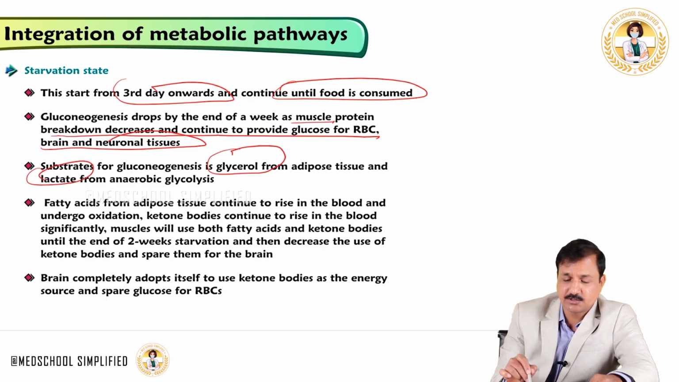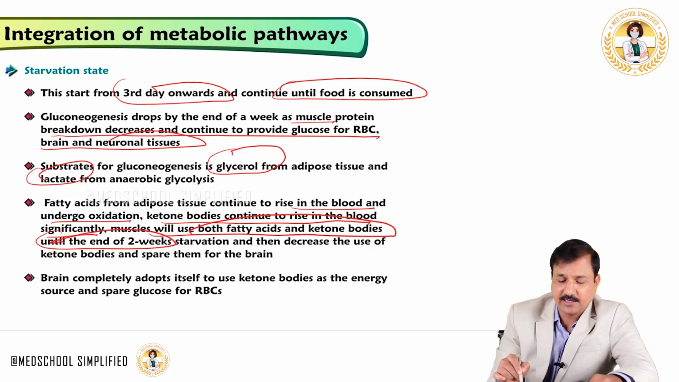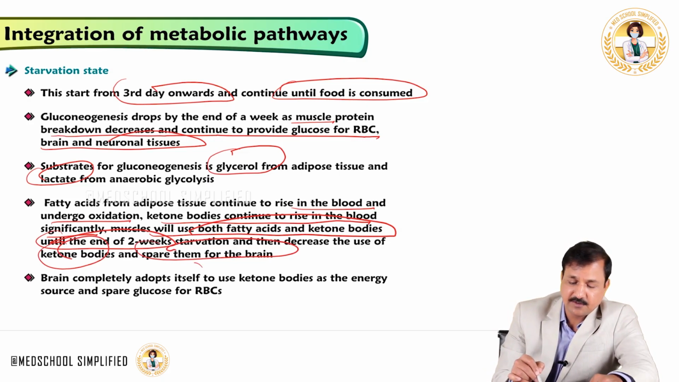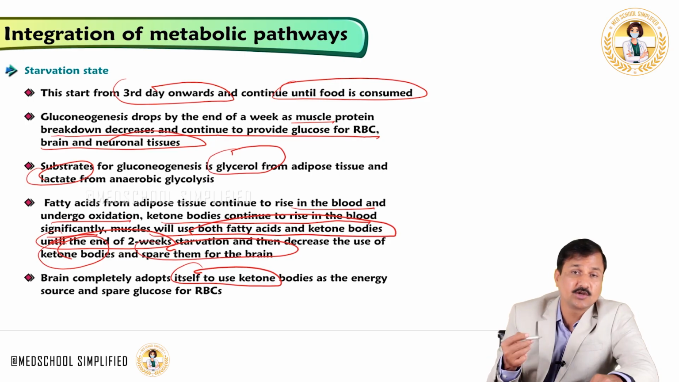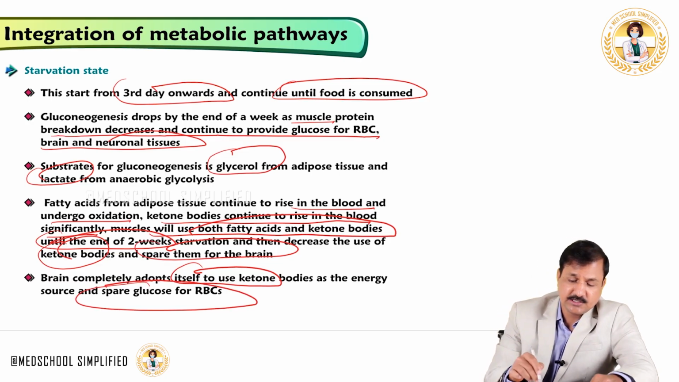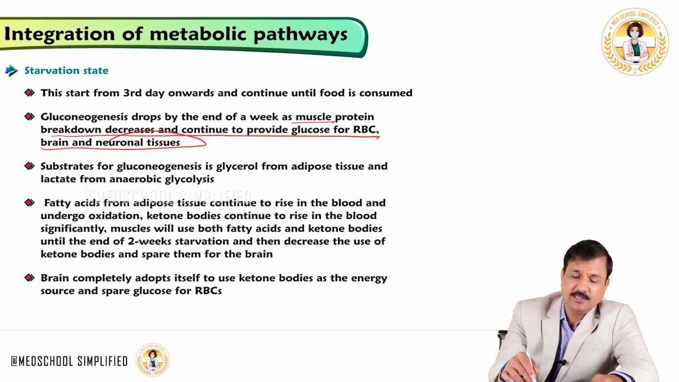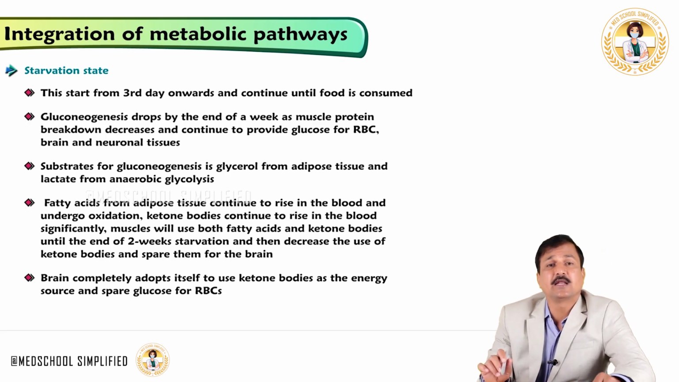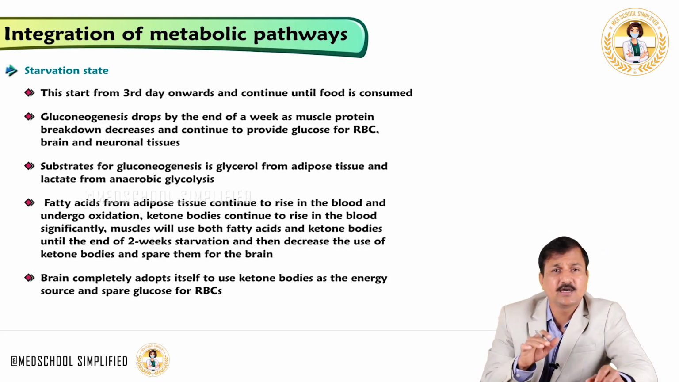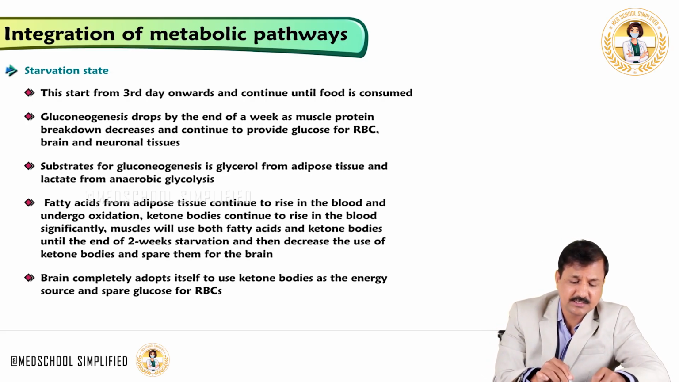Fatty acids from adipose tissue continue to rise in the blood and undergo oxidation, and ketone bodies continue to rise in the blood significantly. Muscle will use both fatty acids and ketone bodies until 2 weeks of starvation, and then muscle will decrease its use of ketone bodies and spare them for the brain. The brain completely adapts itself to use ketone bodies for its energy and will spare glucose for the red blood cell. So this kind of metabolic adaptation between the organs goes on, and the energy is shared among all the tissues for survival.